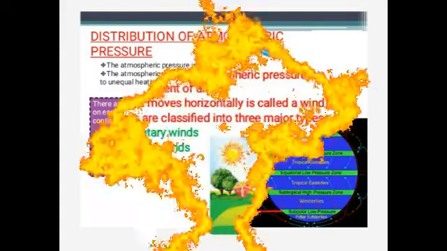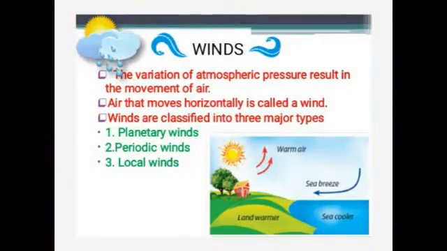Okay. So the next one is about the winds. The variations in the atmospheric pressure result in the movement of air. Air that moves horizontally is called wind. What is wind? Air that moves horizontally is called wind. And the vertical movement of air is called air current. What is called air current? The vertical movement of air.